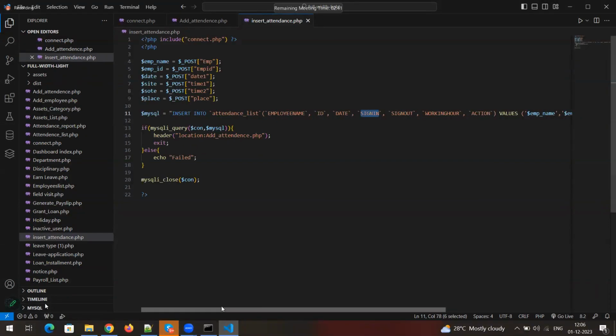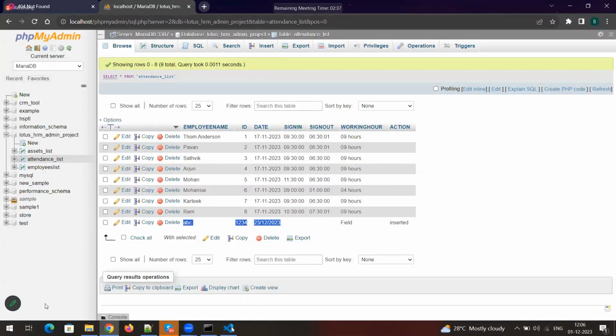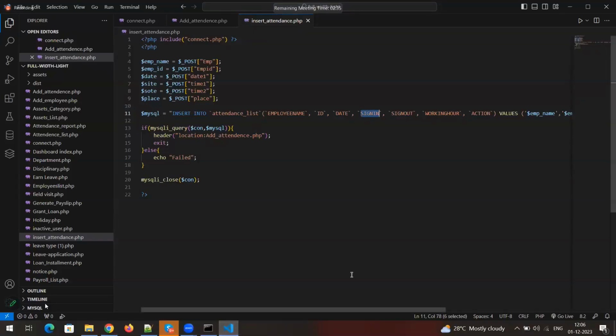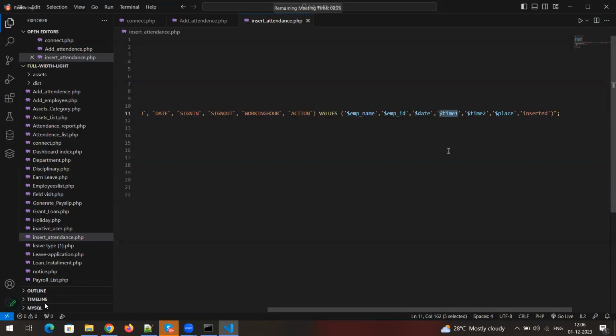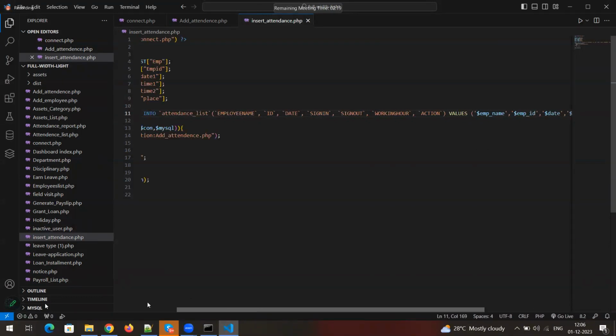I used only time 1 and time 2. There is some other thing near the insert, sir. In the 8th line, sir. SITE, I need to use it, right? Yes, SITE SOT. Yes, now it will work. So this is what you need to understand.